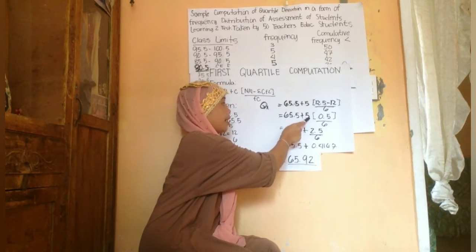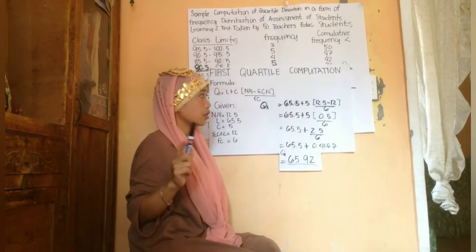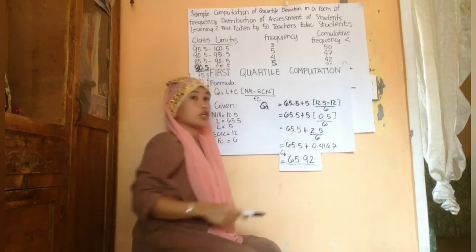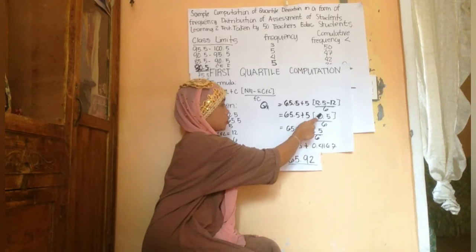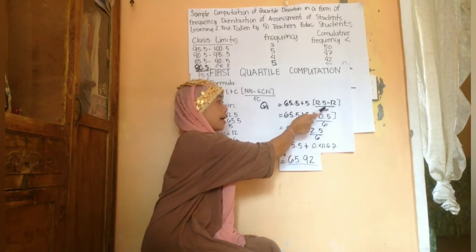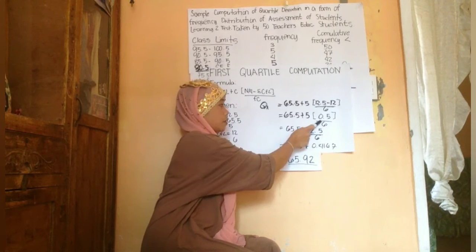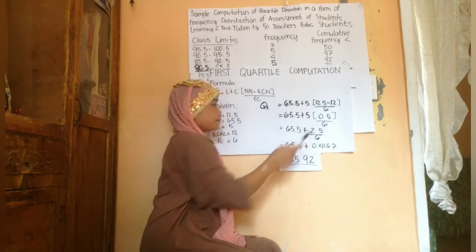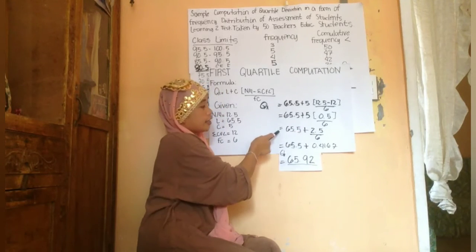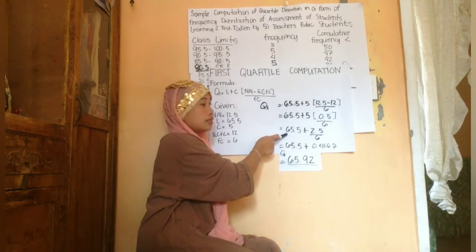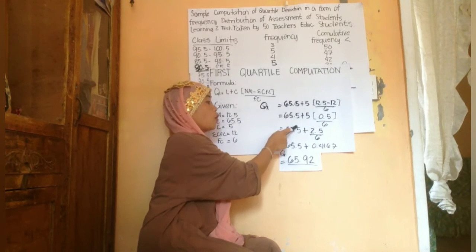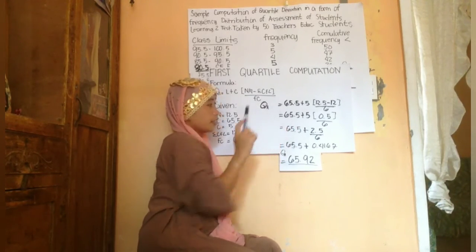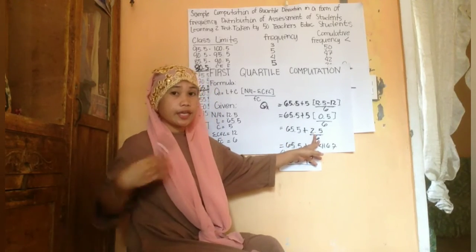So 5. And then we subtract 12.5 minus 12, which equals 0.5. So 0.5. Copy again the frequency of median class, so divide by 6. And then copy again the lower real limit 65.5 plus. So where did I get the 2.5?